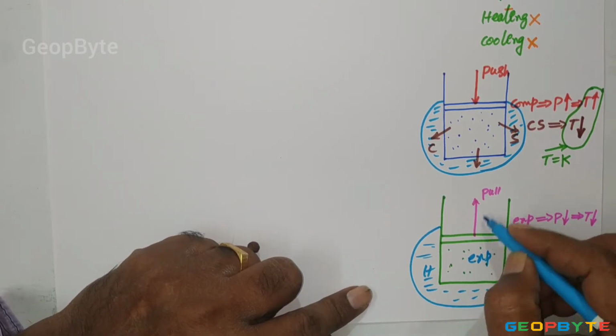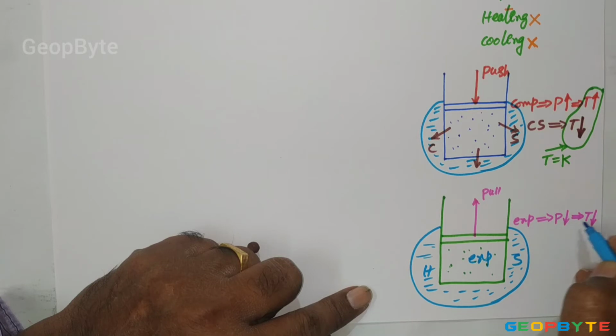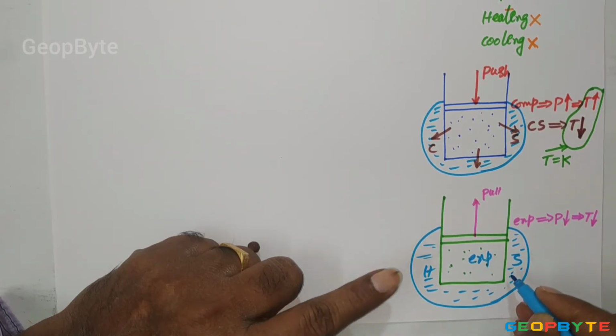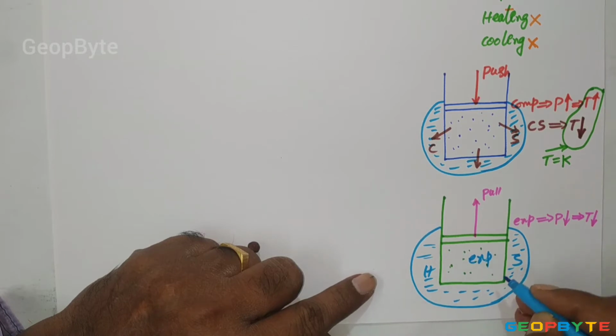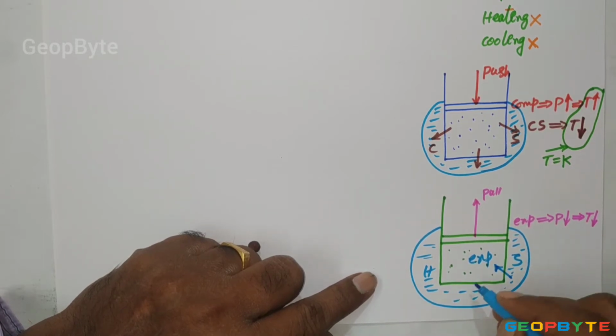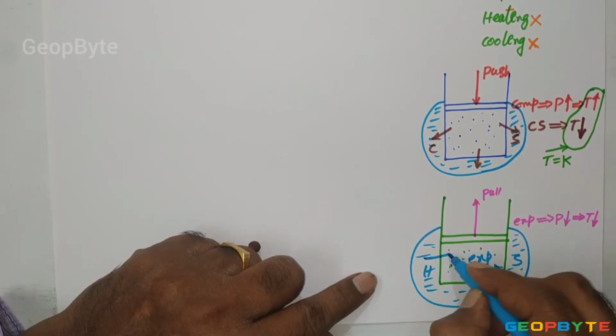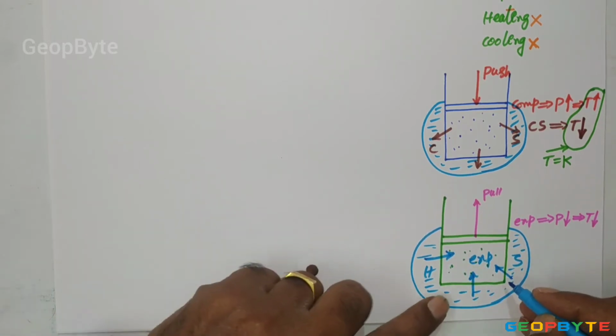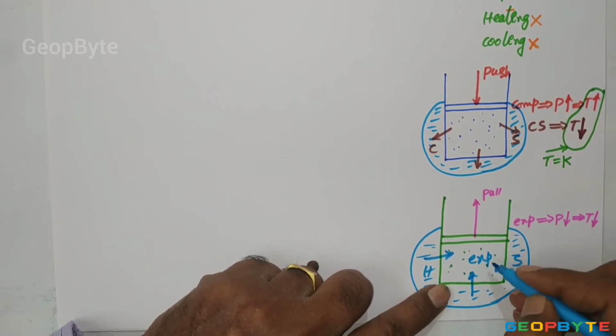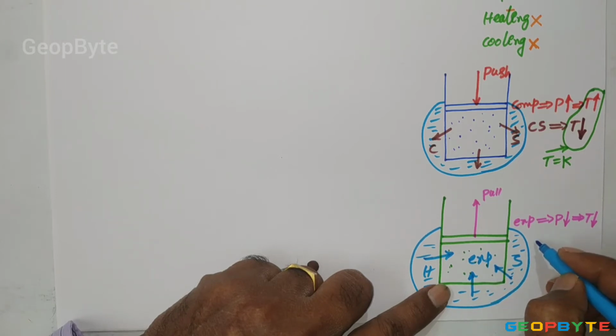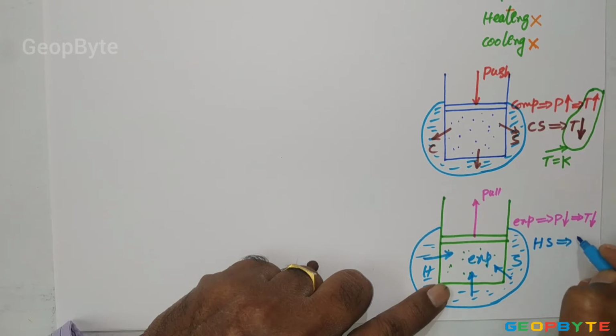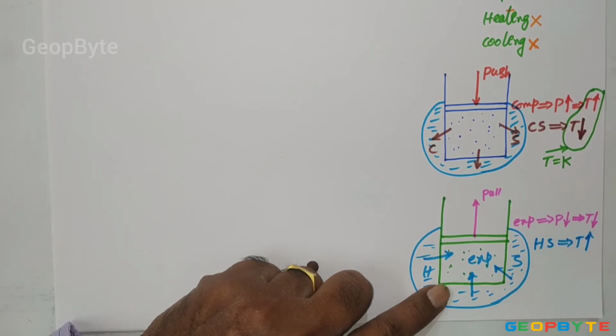By the time the gas is expanding, along with pressure, temperature is dropping. But surrounding to the cylinder, since I placed the hot source, this hot source is giving some heat energy for the expanding gas. So because of the hot source effect, or because of receiving the heat from the hot source, the temperature of the gas increases.